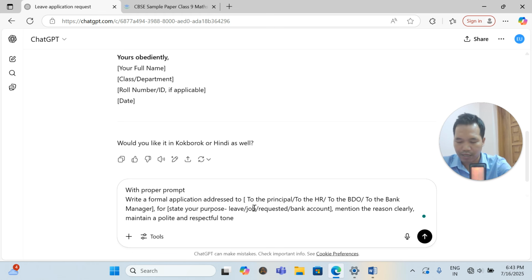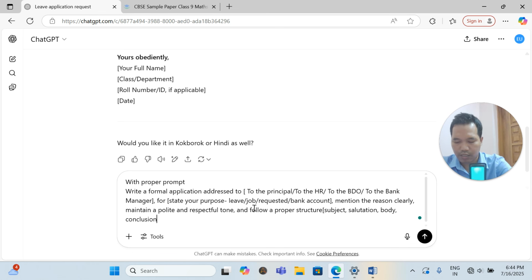And follow a proper structure. Proper structure means what? There should be a subject, then a salutation, then the body, and a conclusion, then your signature.